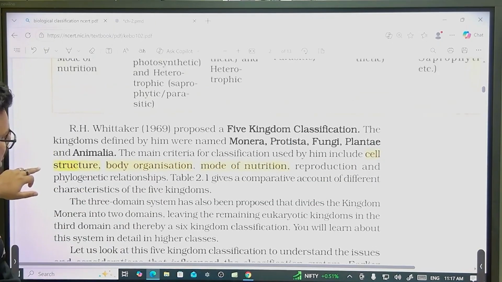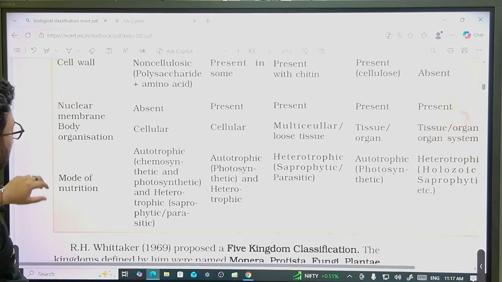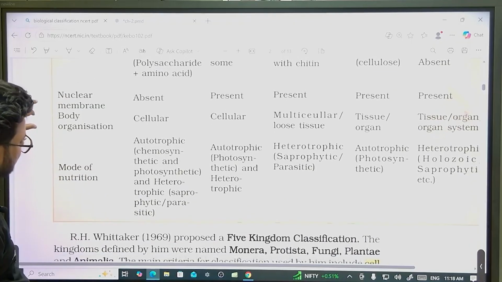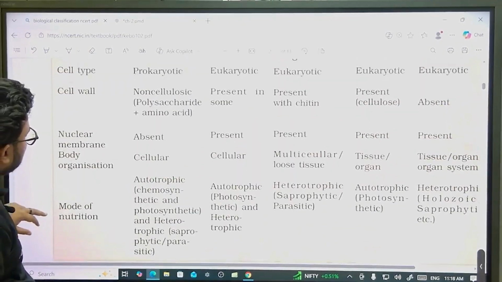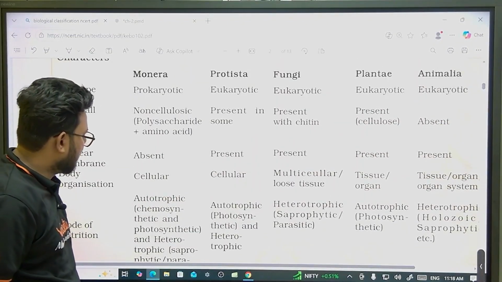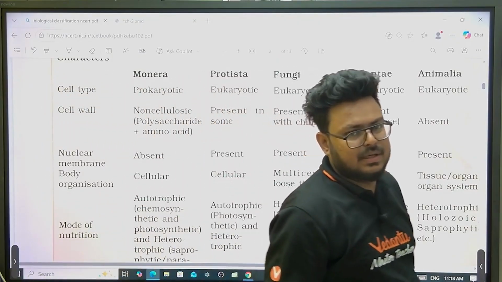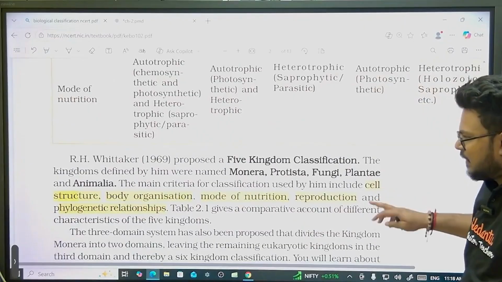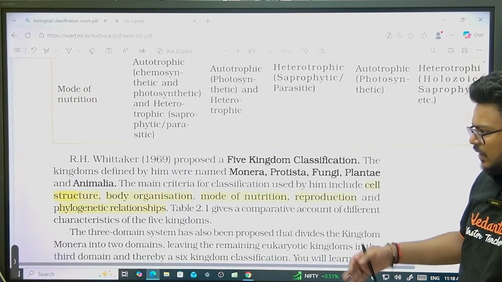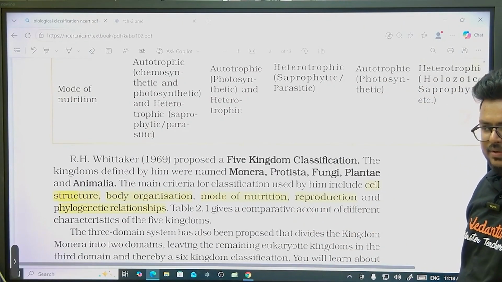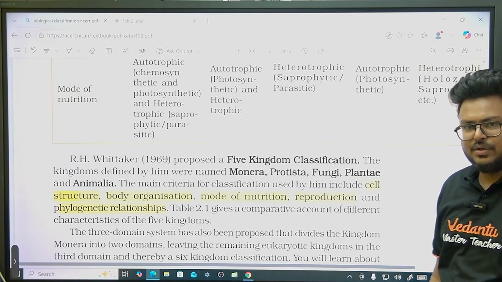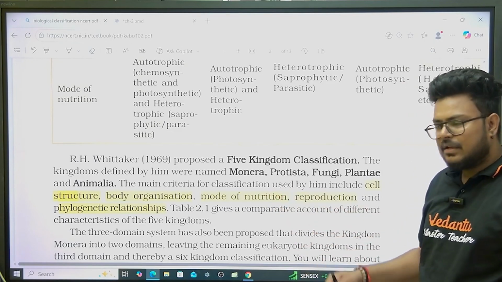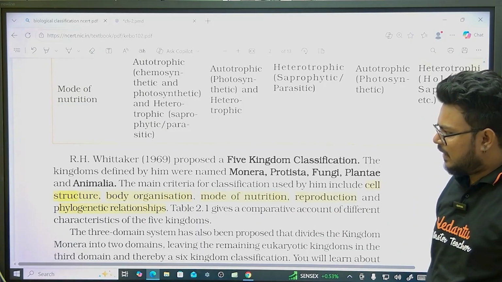Cell wall and nuclear membrane, collectively they give the idea of cell organization only. So fine, no issues, but remember this point: cell structure, prokaryote or eukaryote, body organization, unicellular or multicellular, mode of nutrition, reproduction, and phylogenetic relationships. So these were the criteria.